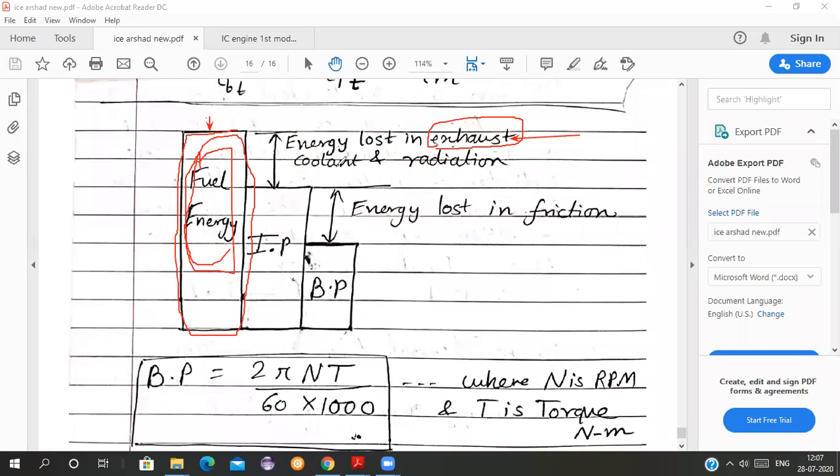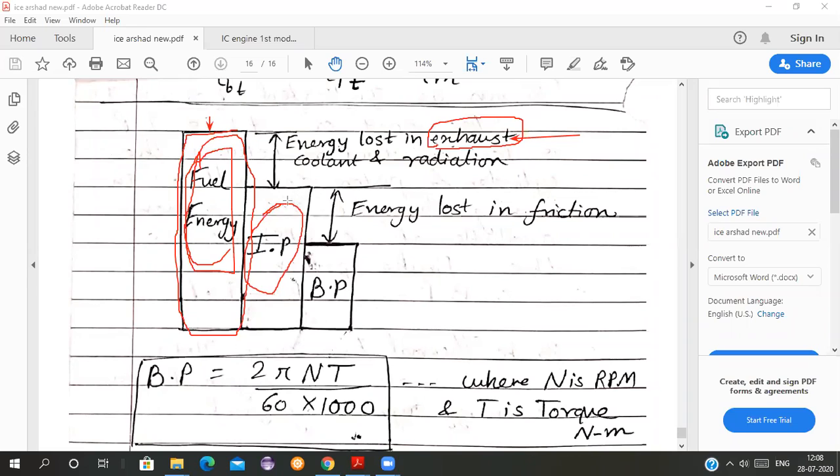Therefore, the energy which is left to push the piston down is the indicated power, which is shown by IP. So what is the indicated power? Just keep in mind, the power which is available at the piston is the indicated power.